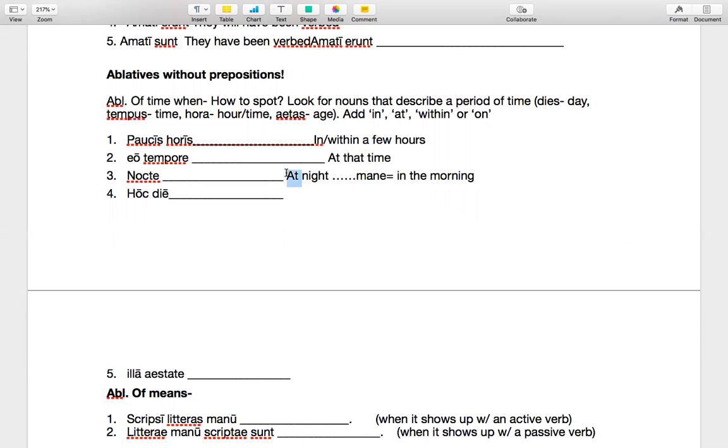And the trick is that you're having to identify this in the context of a sentence, something like Cicero, paucis horis rem publicam eripiet, I think was the example on the quiz. So once we put it in the context of the sentence, that's when it becomes a little harder to differentiate it from the rest of the sentence. But hopefully you can see these are both ablative. Horis is from hora, hour, a period of time. And so, okay, we need to add a preposition in the English, even though we don't have one in Latin. So it's like Cicero, in a few hours, will save the Republic, or whatever.